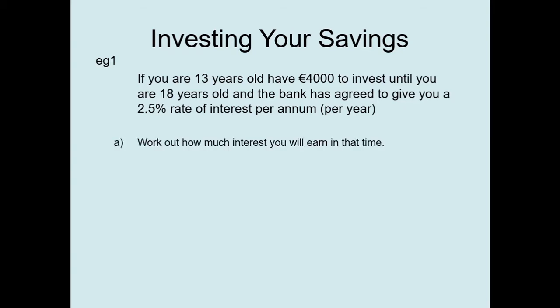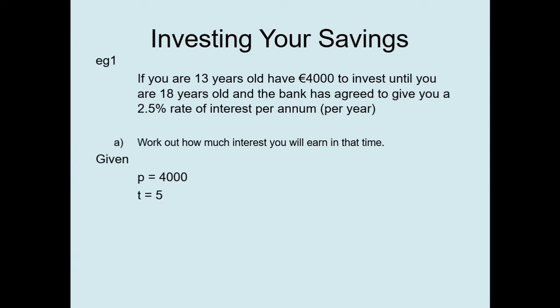Given what we're told above, let's work out how much interest you would earn in that time. Well, in what time? Let's read through this again carefully and identify our variables. We are given the P, the principal amount. That's the amount that we have to invest, and that was 4,000 euros.